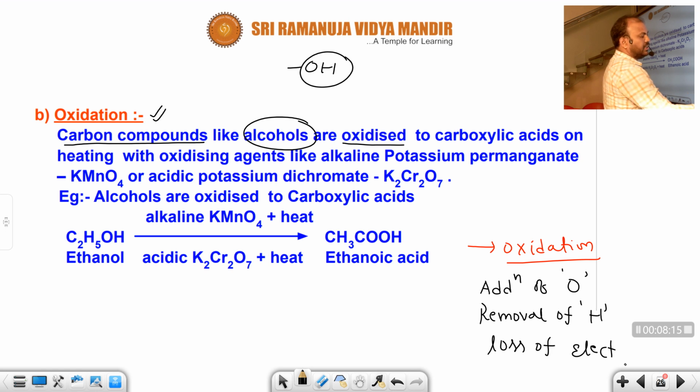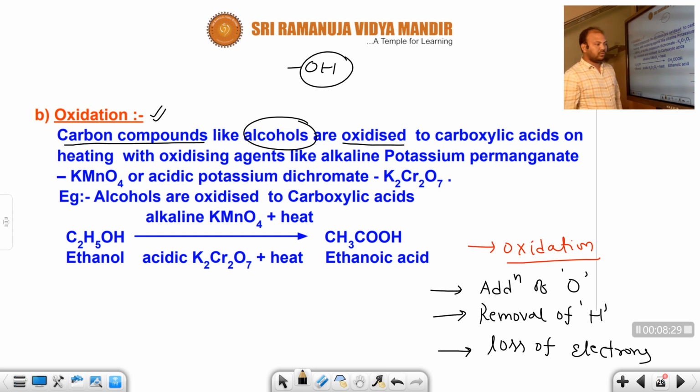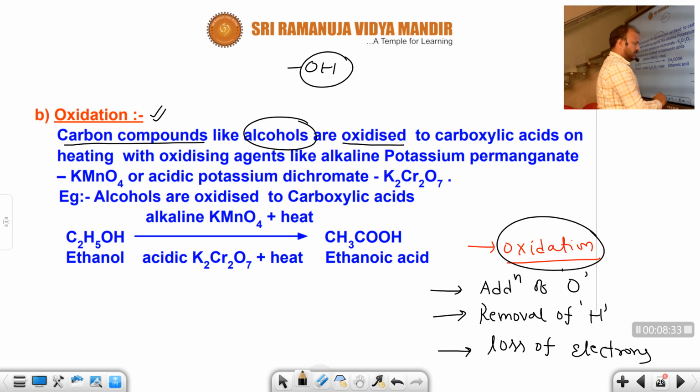This is nothing but oxidation. Whenever oxygen is added, or hydrogen is removed, or electrons are lost or donated, then the process is called the oxidation process. Here I am saying that carbon compounds like alcohols are oxidized.